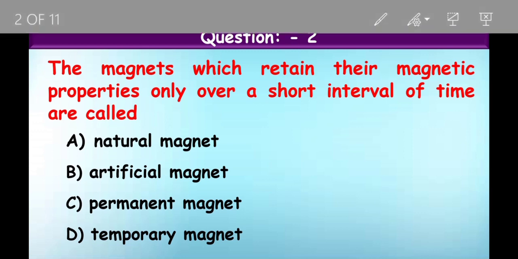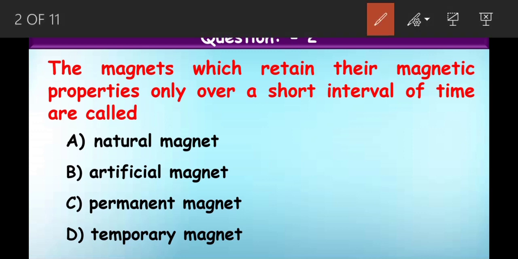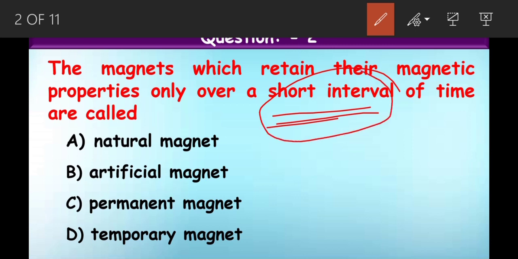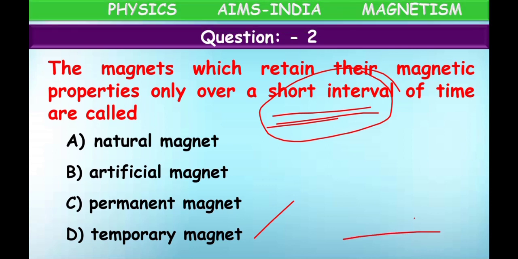So what is the correct answer, children? By this word we can tell, because they retain magnetic property only for a short period of time, it is an example of a temporary magnet. So temporary magnet is the correct answer.